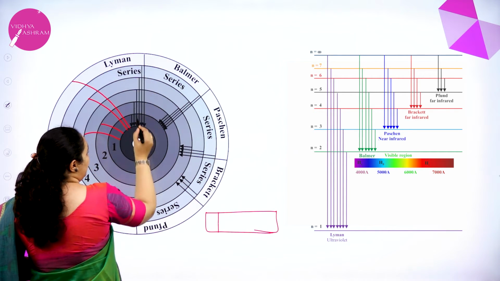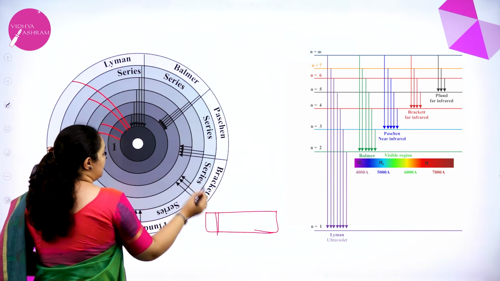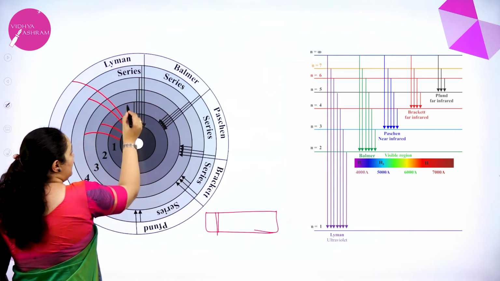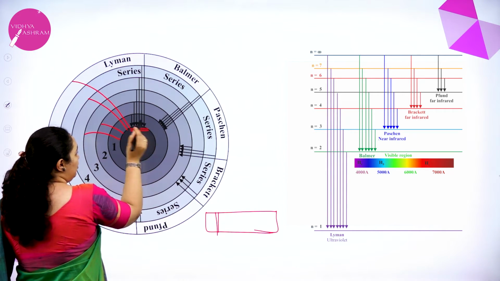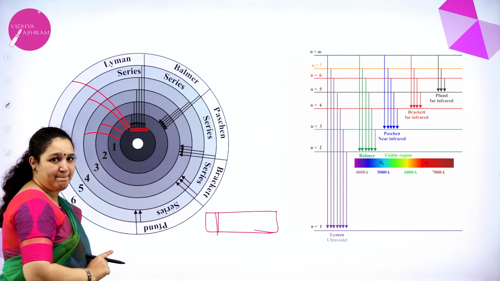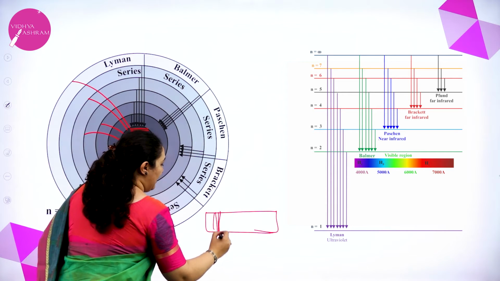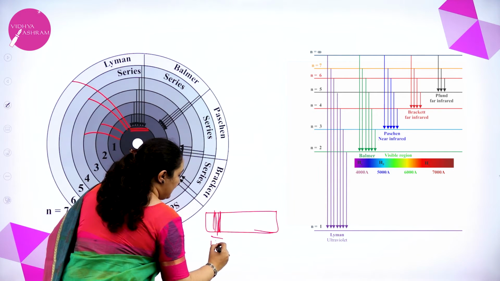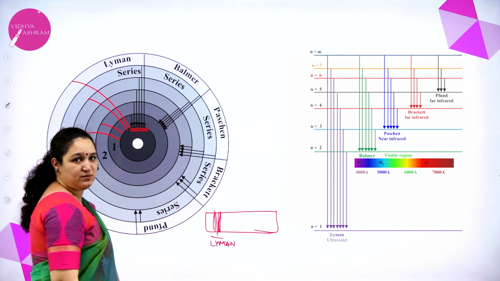From the 6th state to the first state, one more line. 5th to first, one more line. 4th to first, 3rd to first, 2 to 1. So if it comes back to the first level, it will form a series of lines, which is called the Lyman series.